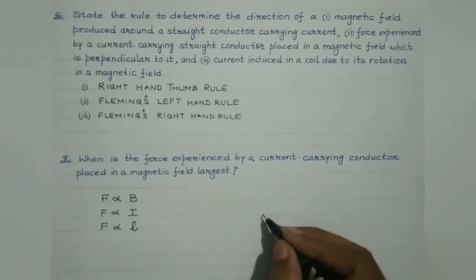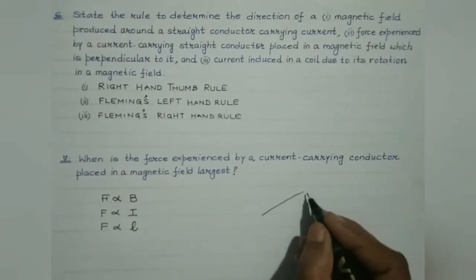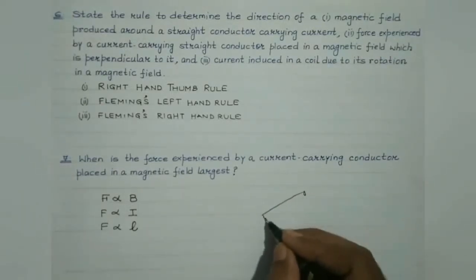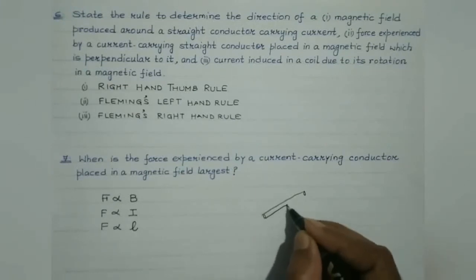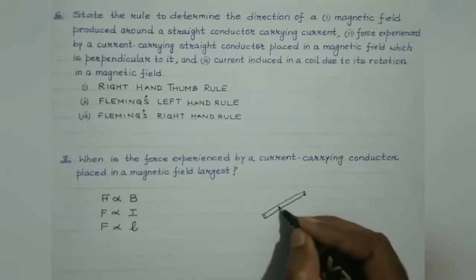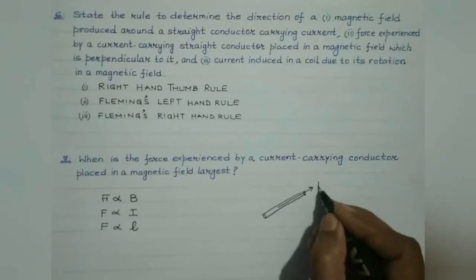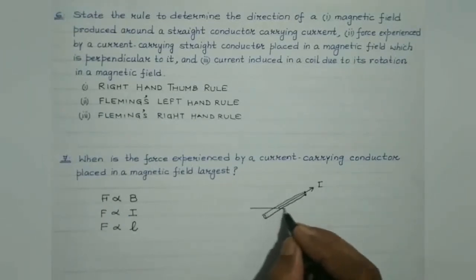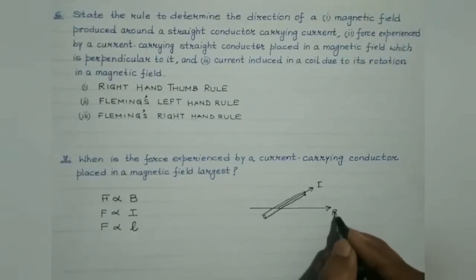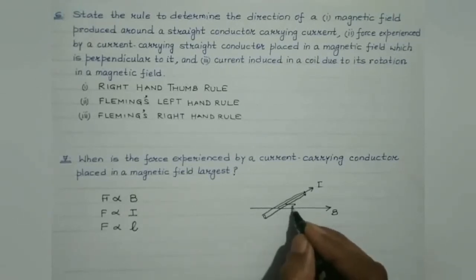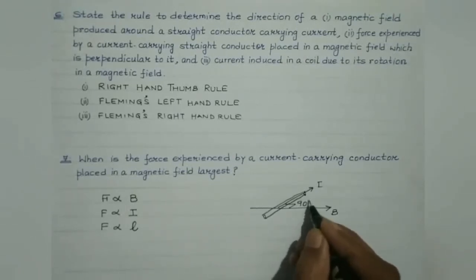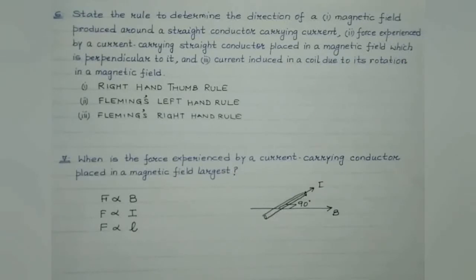Suppose this is the conductor. It carries current along this direction, isn't it? And if it is under the influence of a perpendicular magnetic field, this is 90 degrees. In that case, it will experience maximum force, right? This is the case where it will experience maximum force. Understood, students?